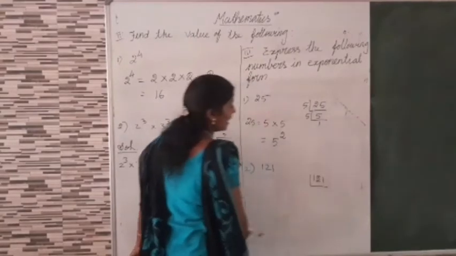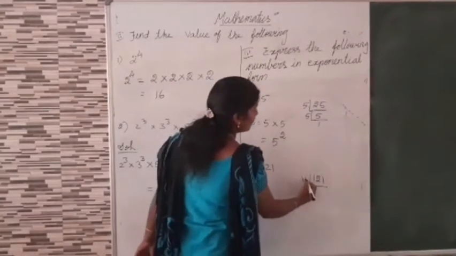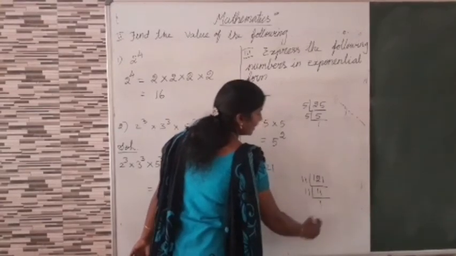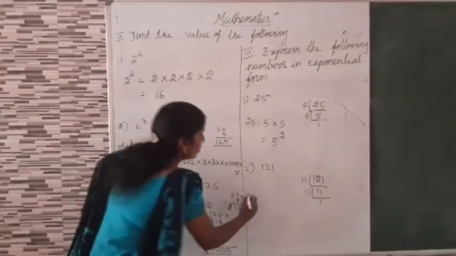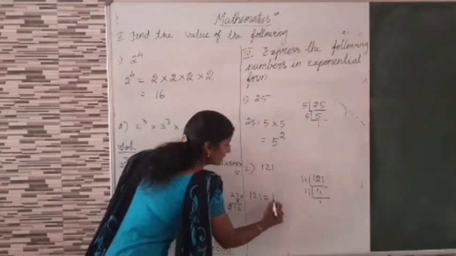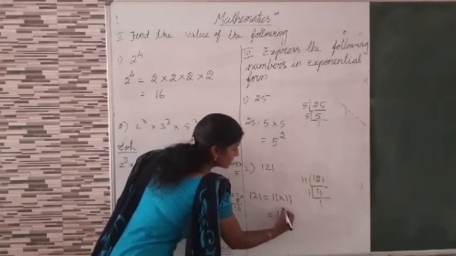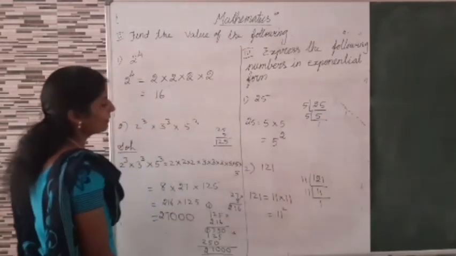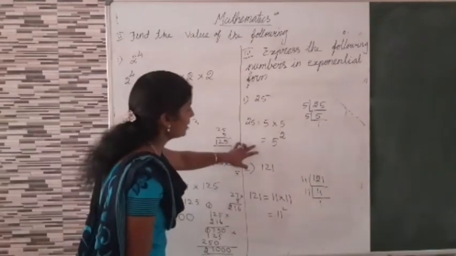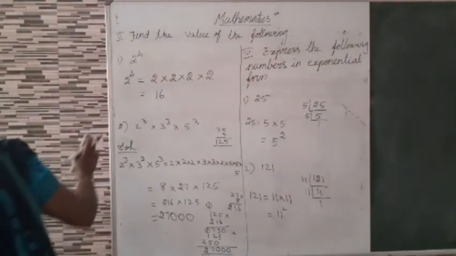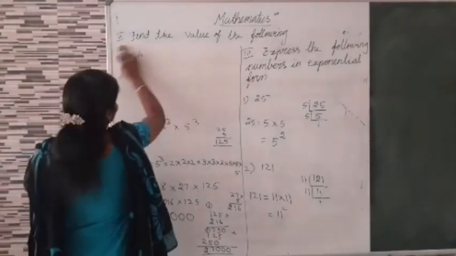Then 121. This is in 11 table. 11 11s are 121. So 121 is equal to 11 into 11, which is 11 square. 11 square is the exponential form of 121, and 5 square is the exponential form of 25. Then third question.